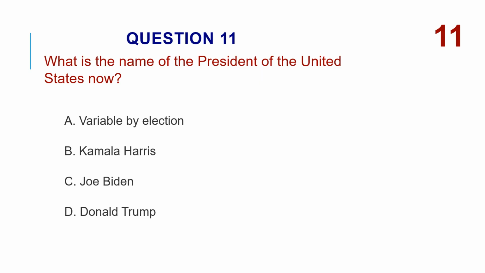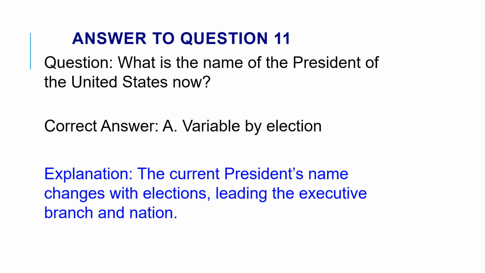What is the name of the President of the United States now? A. Variable by election. B. Kamala Harris. C. Joe Biden. D. Donald Trump. The correct answer is A, variable by election. The current president's name changes with elections, leading the executive branch and nation.